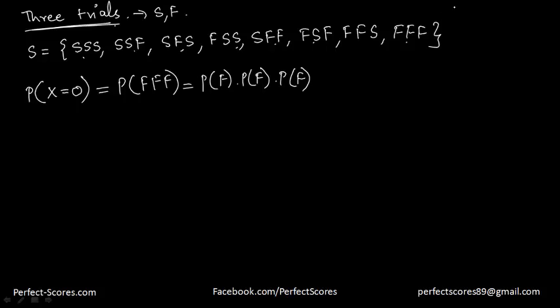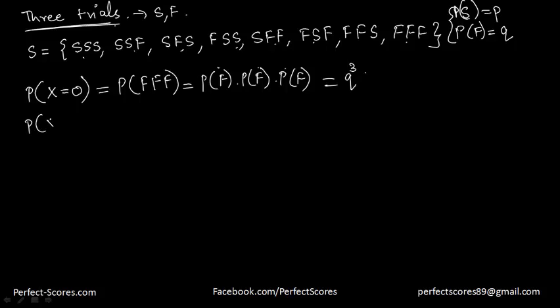And again, let's say the probability of success is equal to P and the probability of failure is equal to Q. So the probability of not getting any success will be equal to Q times Q times Q. So that is going to be equal to Q cube.